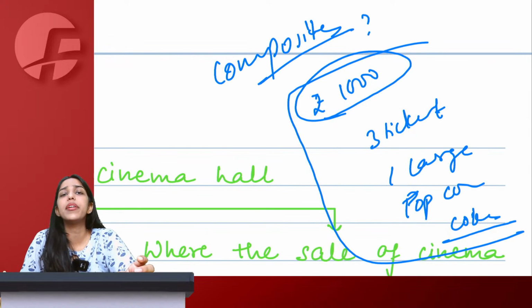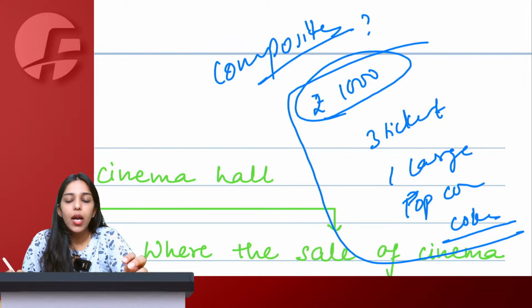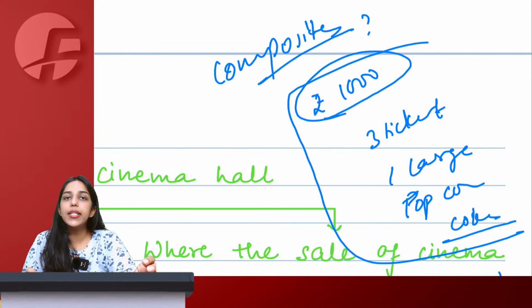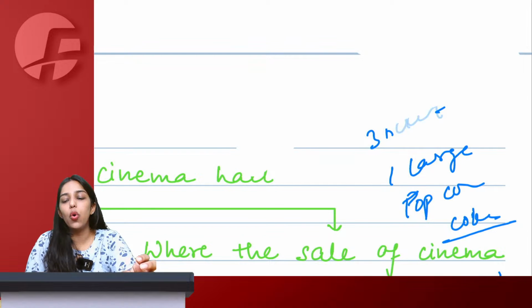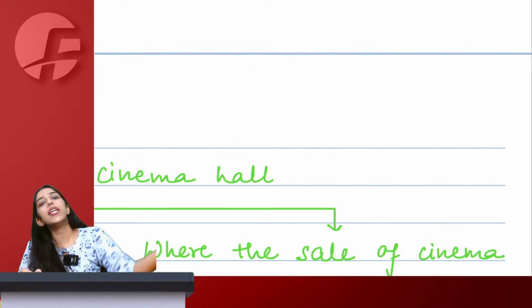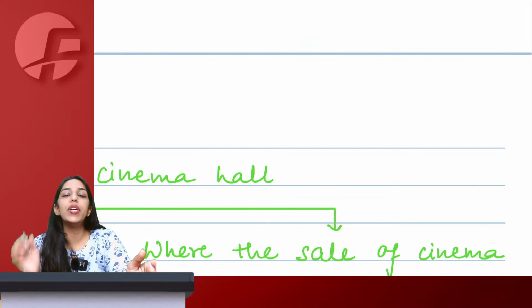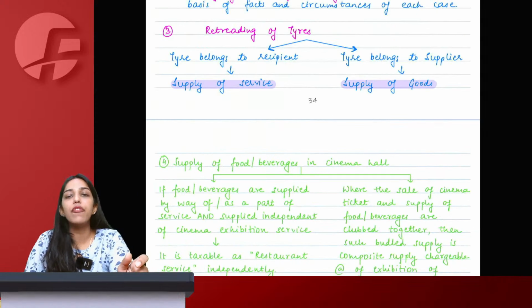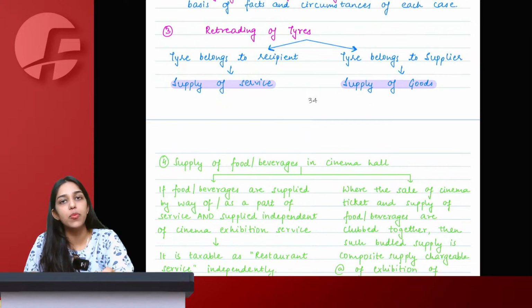The question here is, what is important, movie or Coke? What is important for you? Purchasing the movie ticket is primary, or purchasing popcorn and Coke is primary? Do you see a movie because you want popcorn, or do you have popcorn because you go to see a movie? Of course cinema is primary, of course the movie is important.